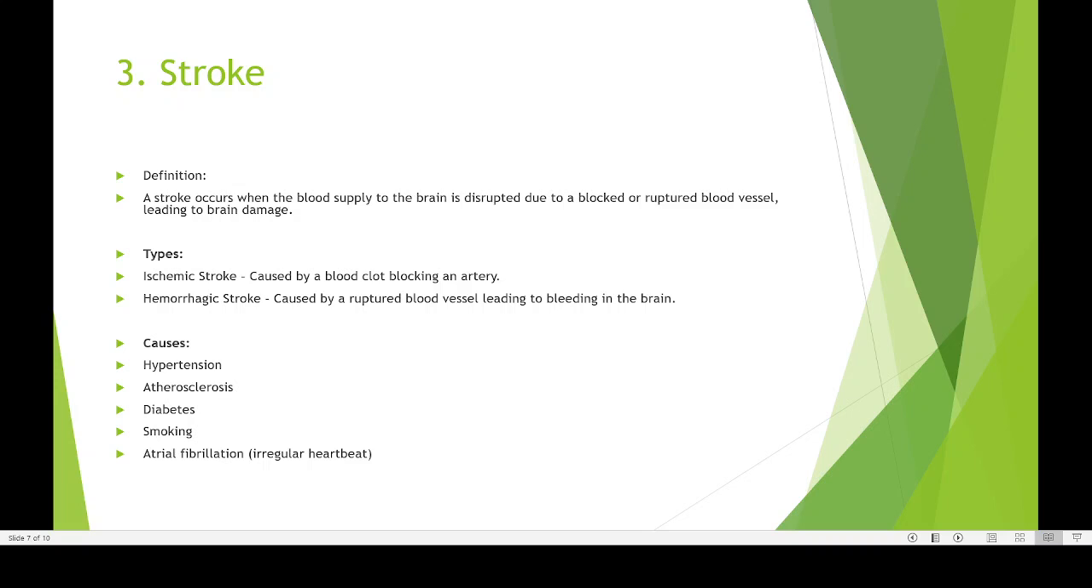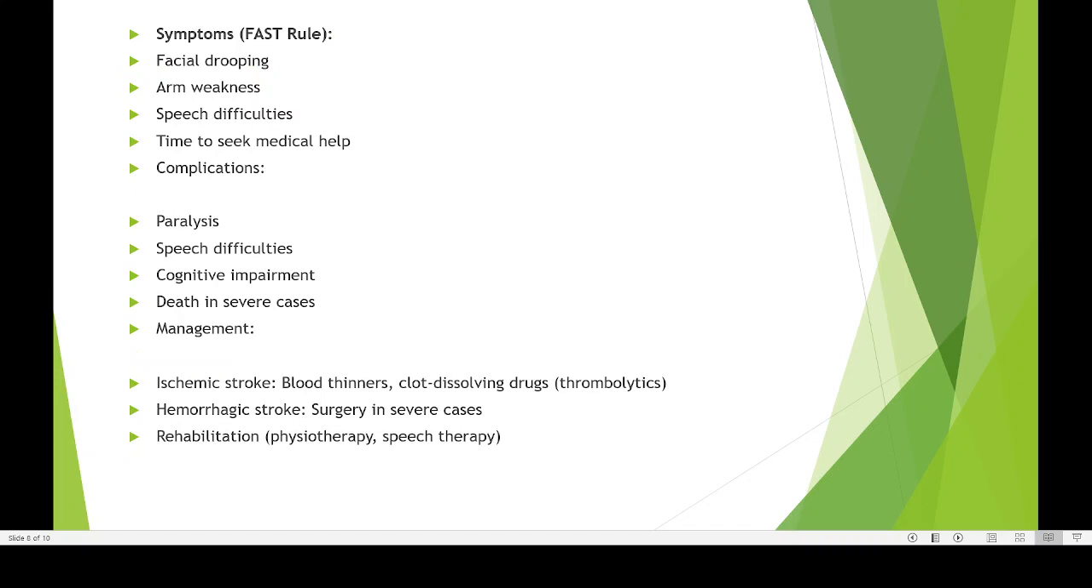So what are the causes of stroke? Hypertension is a major cause. Atherosclerosis is also a responsible factor. Then diabetes, smoking, and atrial fibrillation, an irregular heartbeat, are also major problems for stroke. Then what are the symptoms of stroke? Usually what happens is facial drooping. I will show you how, if somebody in your family is having a stroke, you can immediately identify it.